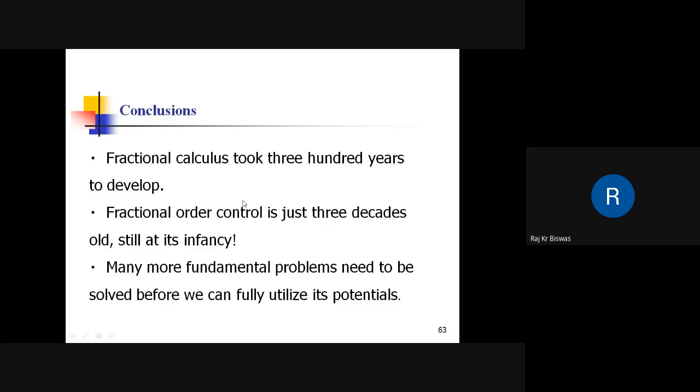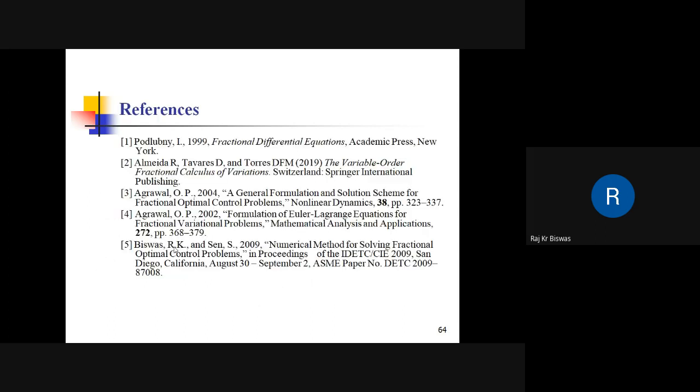And finally, the conclusion. Fractional calculus took 300 years to develop. Fractional order control is just 3 decades old, still at its infancy. So many more fundamental problems need to be solved before we can fully utilize its potential. These are the references.